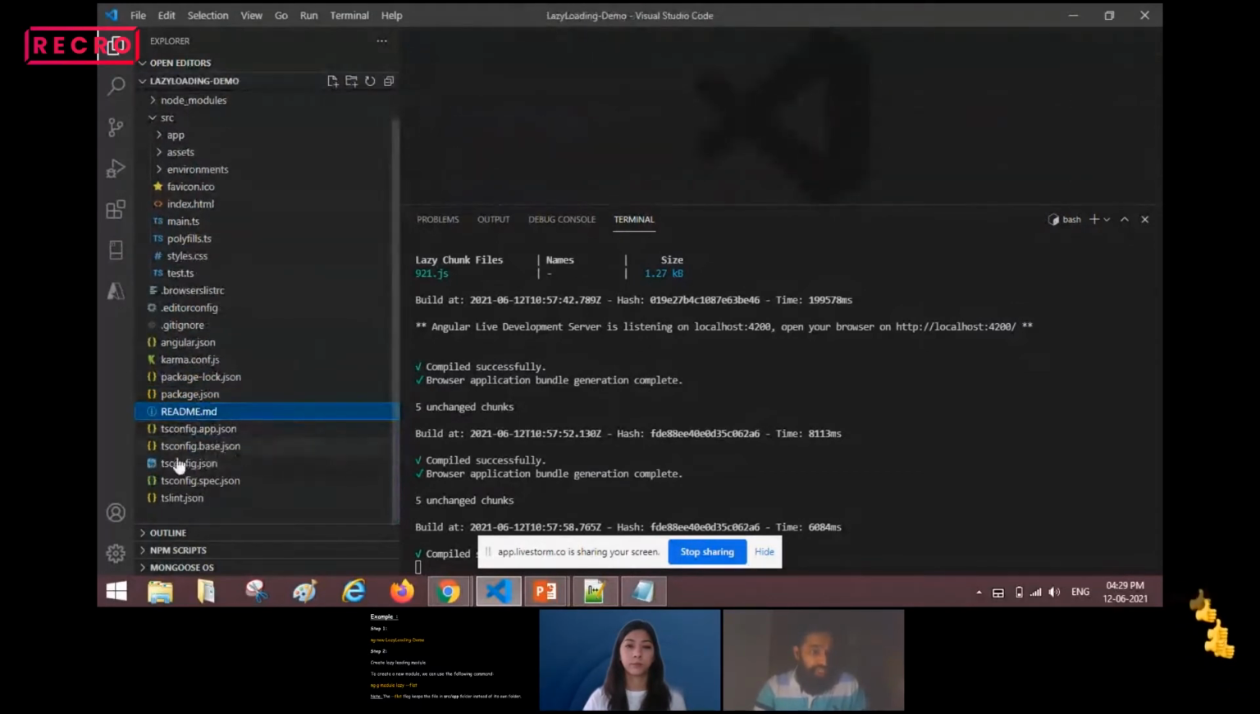Next, we have the TS configuration files. These TS configuration files are responsible for compiling our code. This is nothing but compiling TypeScript code to JavaScript. So these files are responsible for that. This is how our project structure looks.